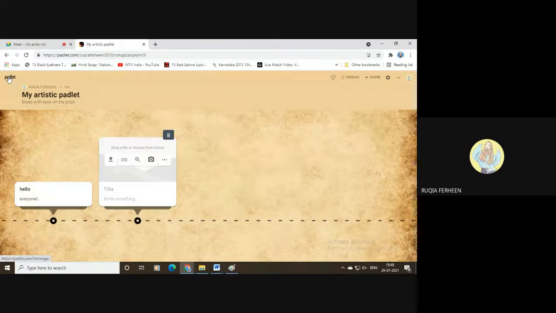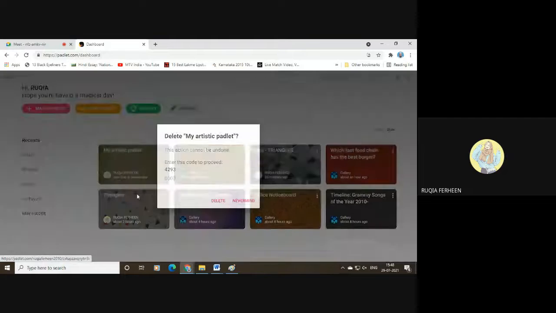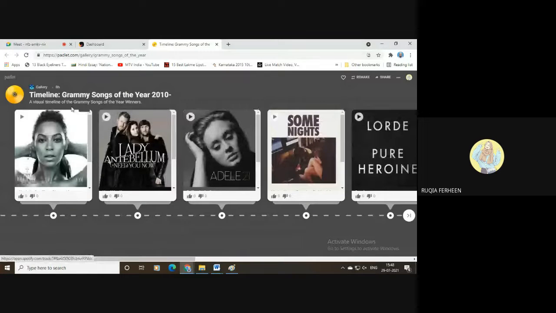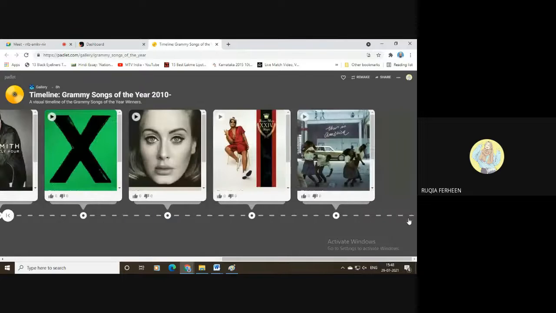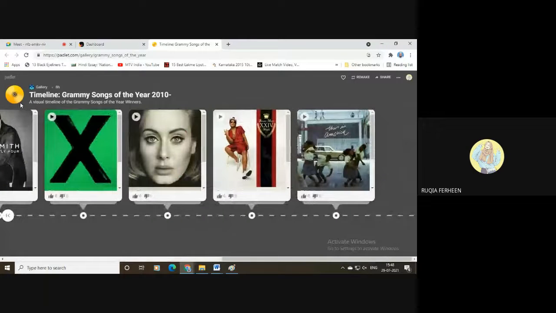I'll show you a sample of timeline. This is a sample of timeline, Grammy songs of the year 2010. If you want to see the other part of the screen, just click on this icon at the end of your screen. You can see it. This was already customized by the Padlet team. I have taken this reference to show you.